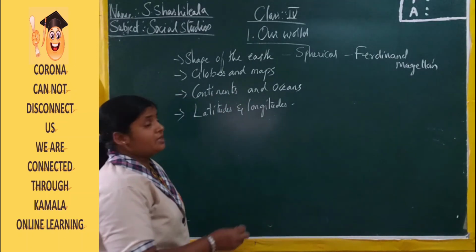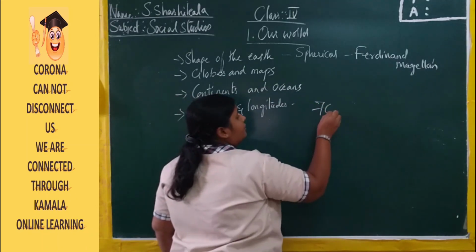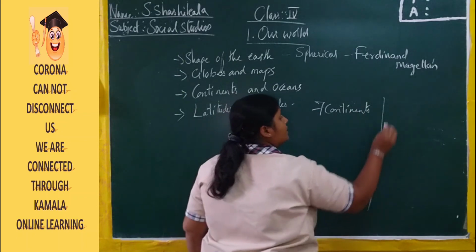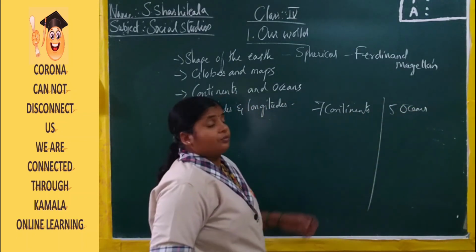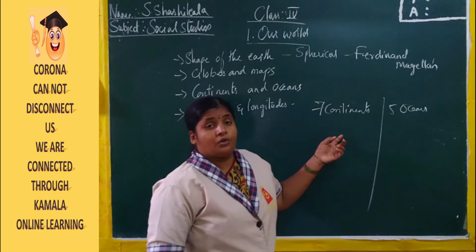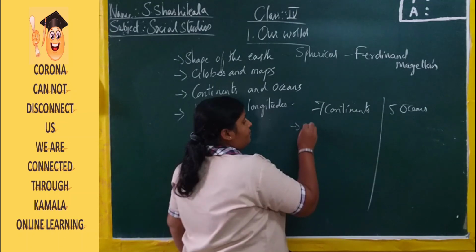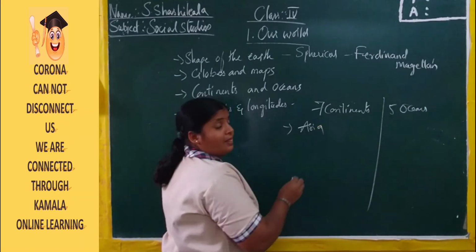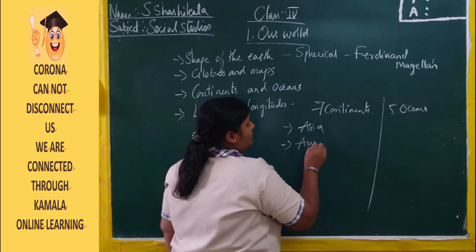Now how many continents are there? Continents are 7. Here we have 7 continents and 5 oceans. Now among all 7 continents, which is the largest continent? Pacific. Pacific is the largest continent and the smallest continent is Australia.